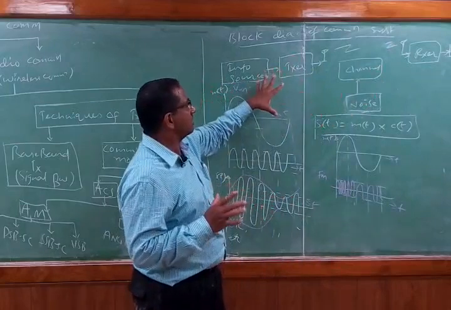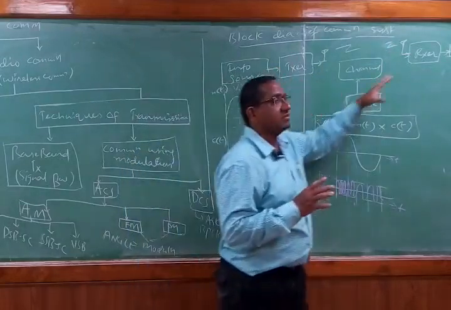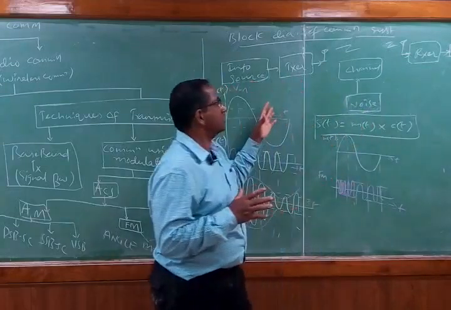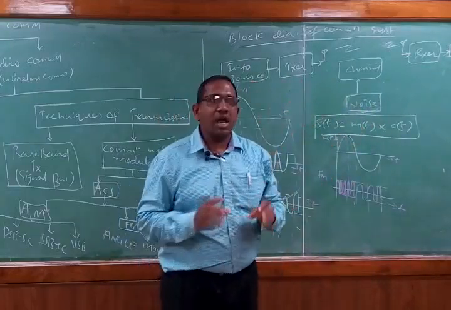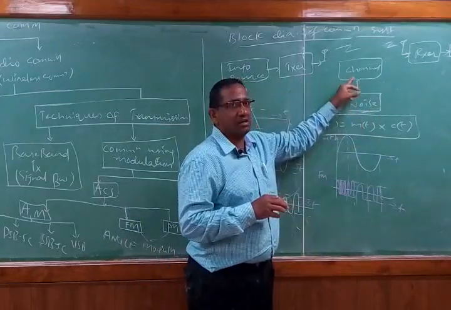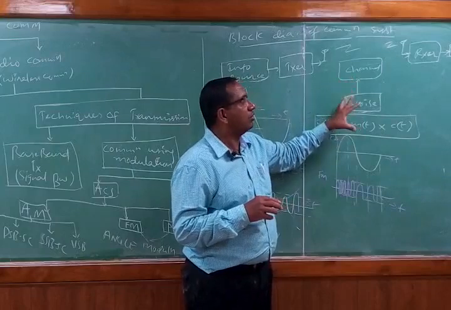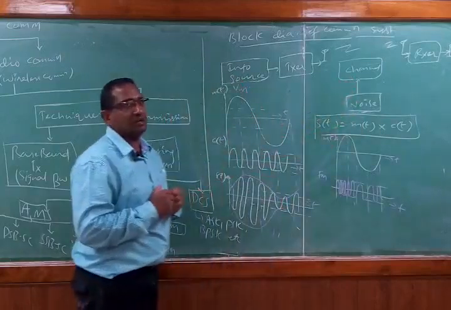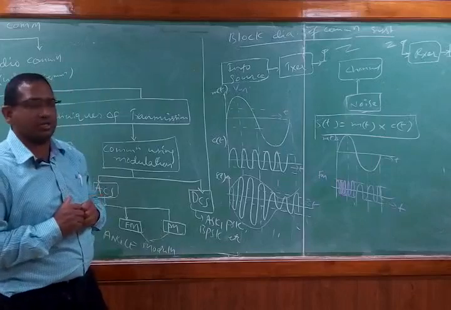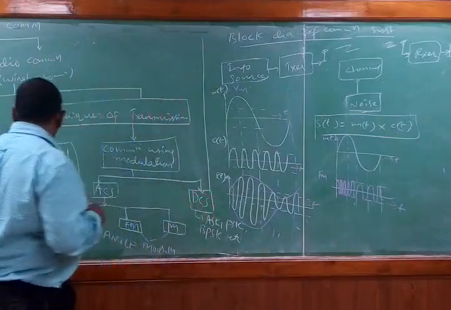So now we are interested in only working at the transmitter section and at the receiver section as far as modulation and demodulation are concerned, and we are interested in working on some part in the channel regarding the channel noise. That's all we are going to discuss in the entire syllabus. That is why the first unit of our analog communication comprises the analog modulation techniques.